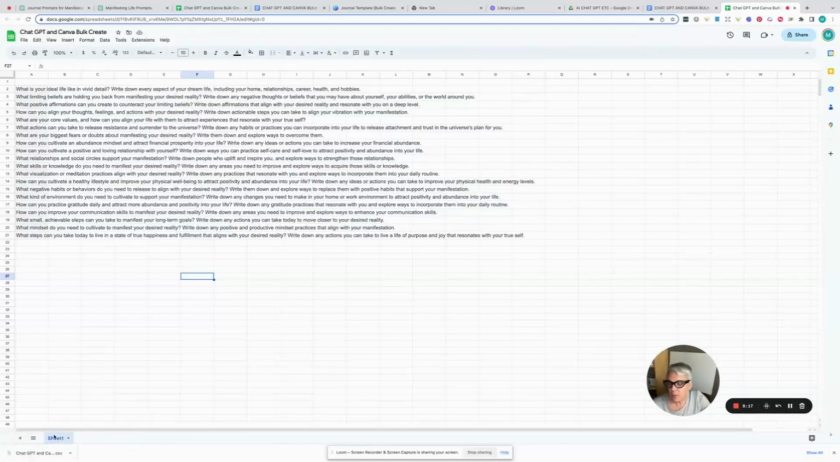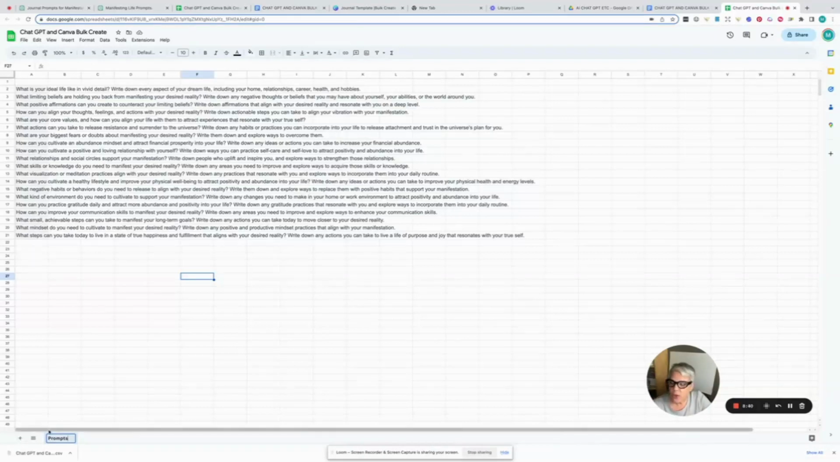If you come down to the bottom, you see it just names it sheet 1. So I'm going to right click on that. I'm going to rename it and call it prompts, just for the purpose of this, because those are my prompts, right? But now I'm not going to put my positive affirmations right on this same sheet or page of the Google Sheet.